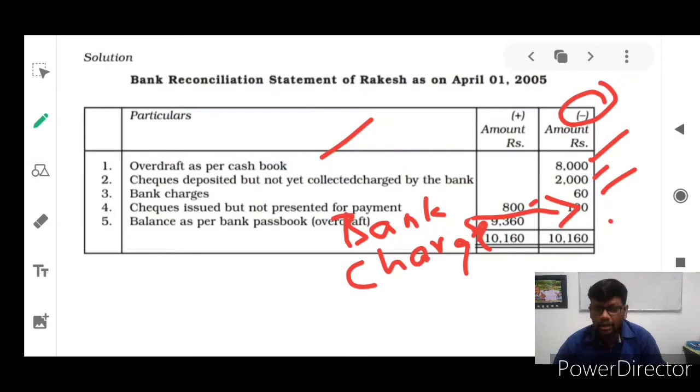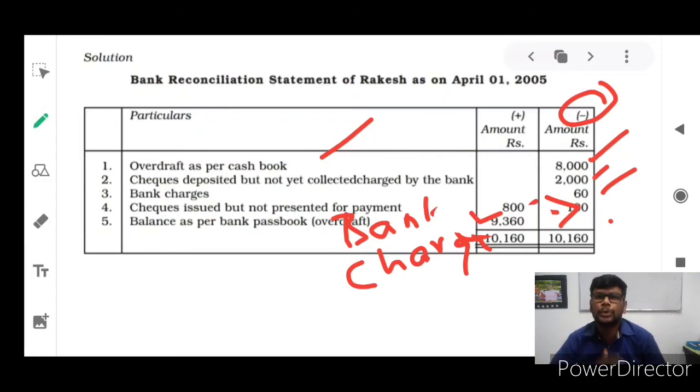Then we are adding all the items in your minus side. 8,000 plus 2,000 plus 60 plus 100, collectively 10,160 rupees. 10,160 rupees, and only one item in plus side, that is 800 rupees, what checks you have written to your creditor, he fails to submit. That only one item is in plus side. So we come to know now how much amount should be there in bank passbook as overdraft. So balance as per bank passbook overdraft is 9,360 rupees. 9,360 rupees.